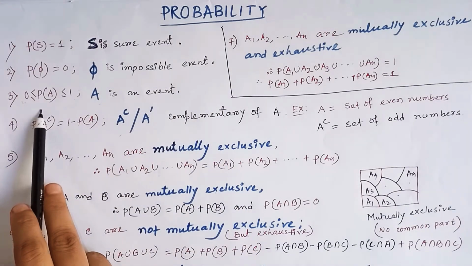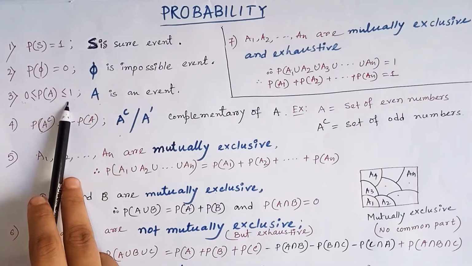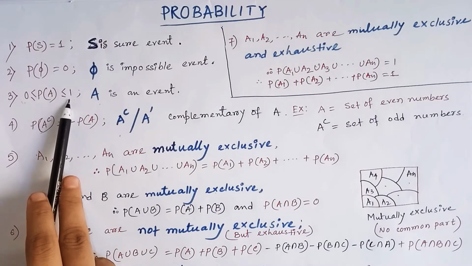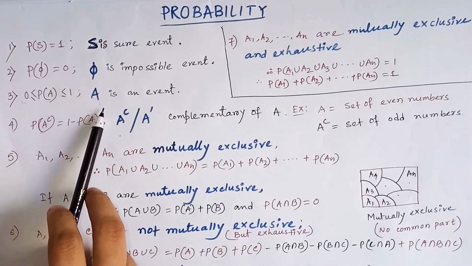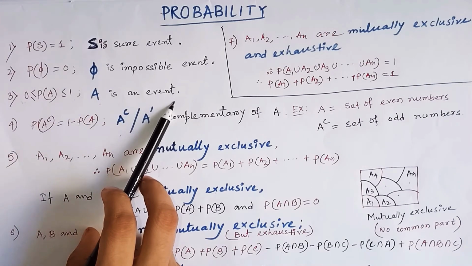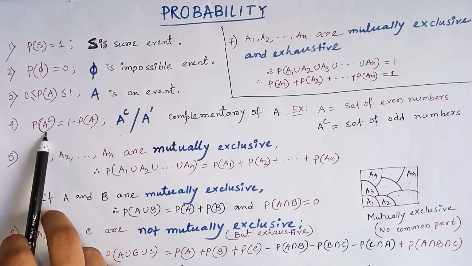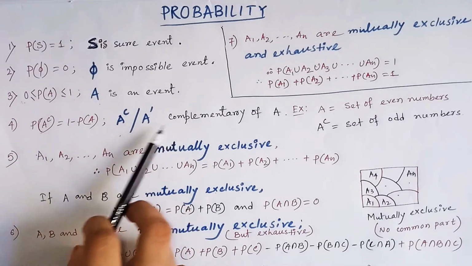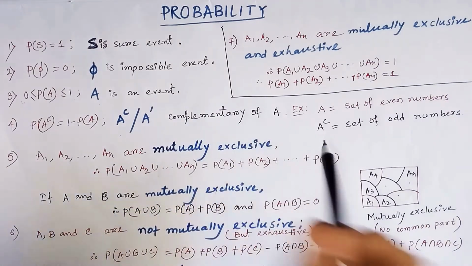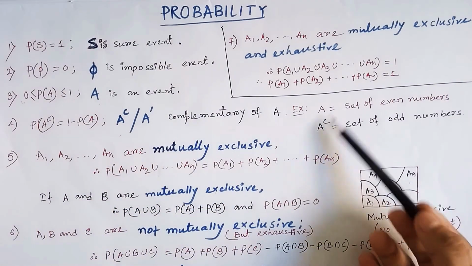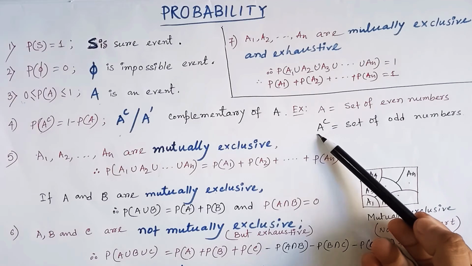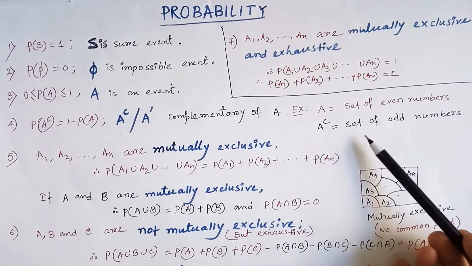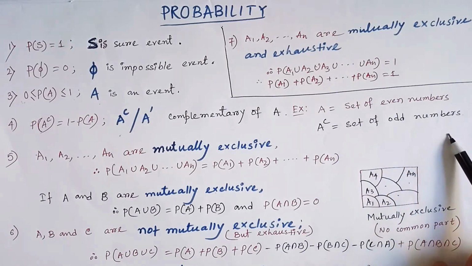Now come to the next formula. Probability of A is less than or equal to 1 and greater than or equal to 0. That means it lies between 0 and 1, where A is an event. Okay. Probability of A complement is equal to 1 minus probability of A. A complement means the complement of A. I am explaining the complement by using an example. If A is the set of even numbers, then A complement is the set of odd numbers.